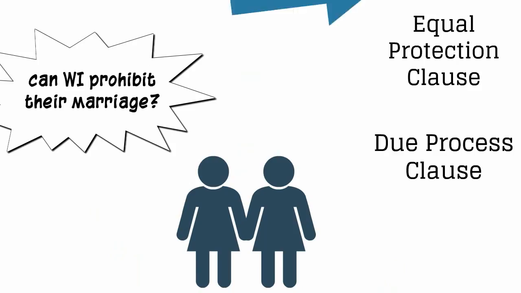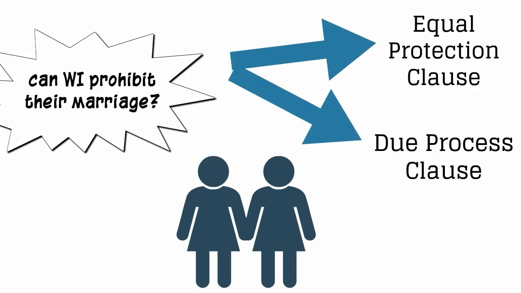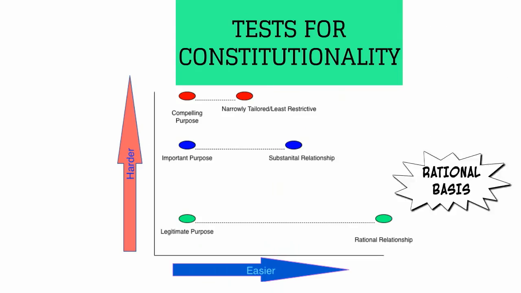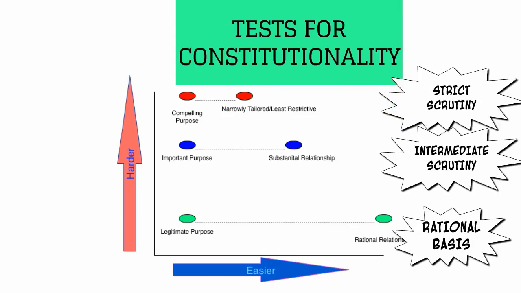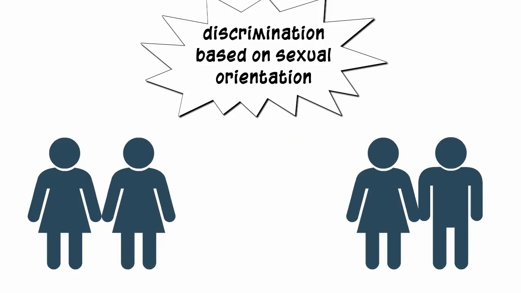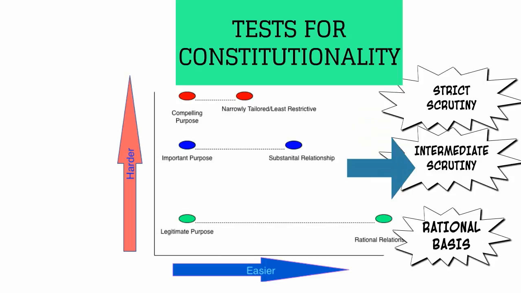And because the law treats them unequally, the government will have to show how the law complies with the Equal Protection Clause. So the court then applied a test to determine whether or not banning same-sex marriage was constitutional under the Equal Protection and Due Process Clauses. Three major tests that courts use are the rational basis test, which is the easiest test for the government, and then the harder tests of intermediate scrutiny and strict scrutiny. So which test is appropriate where the government is distinguishing between people based on sexual orientation? The court decided to apply the intermediate scrutiny standard.